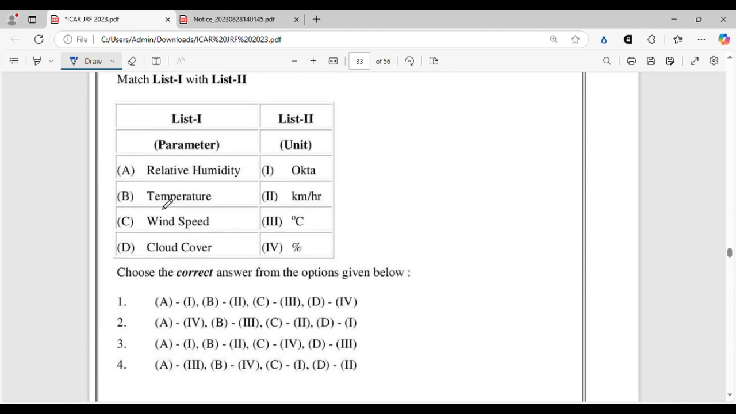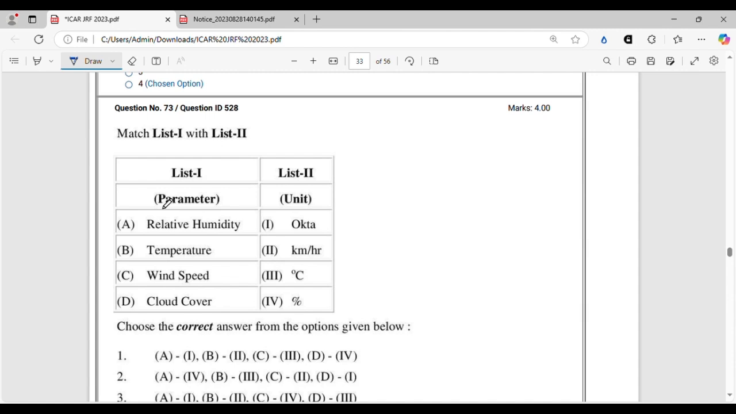You have to match the unit with the parameters they have given. This is also a very common type of question, and you should be very thorough about all your units. Whatever parameter you study in soil science, you have to know the unit, because you never know from where the question might come. Mostly they ask about units from the soil physics portion. However, here you can see they are asking from agrometeorology. So any type of unit you come across, you have to know.